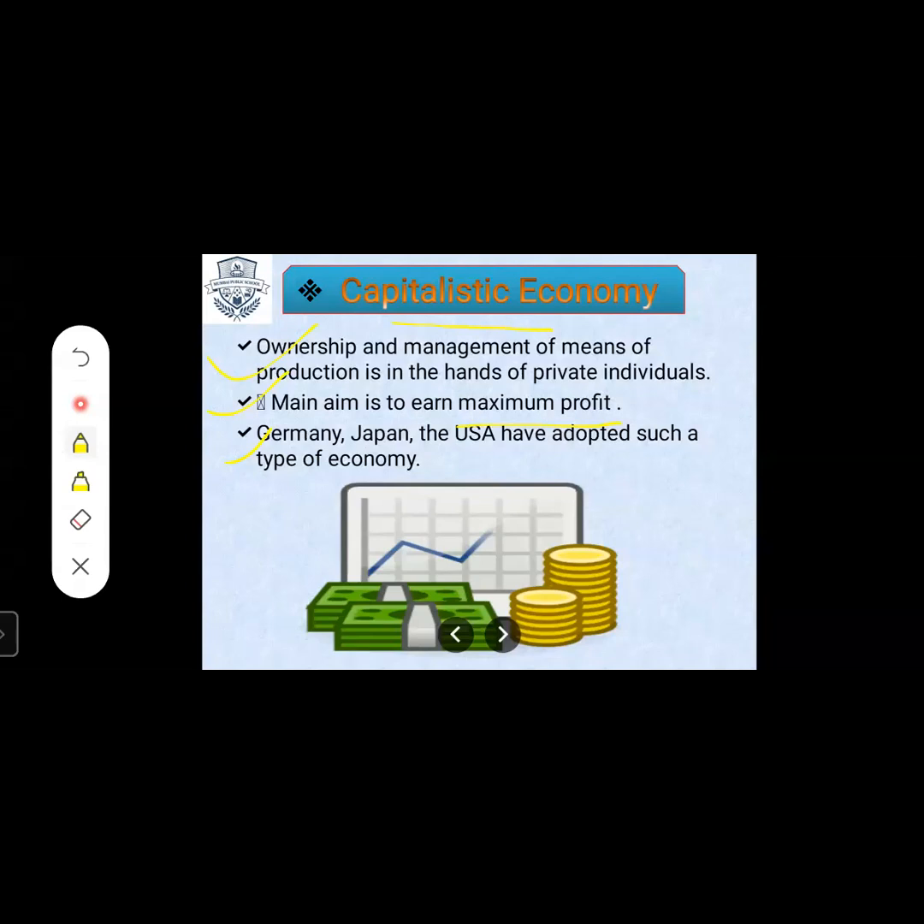For example, in India, you can take the example of Reliance, Tata, Birla. These are private companies. They are there in their own world only. Their ownership and management is totally in private hands, private individuals, and they stick very much to their main aim, that is to earn maximum profit only. So this was about the capitalistic economy.